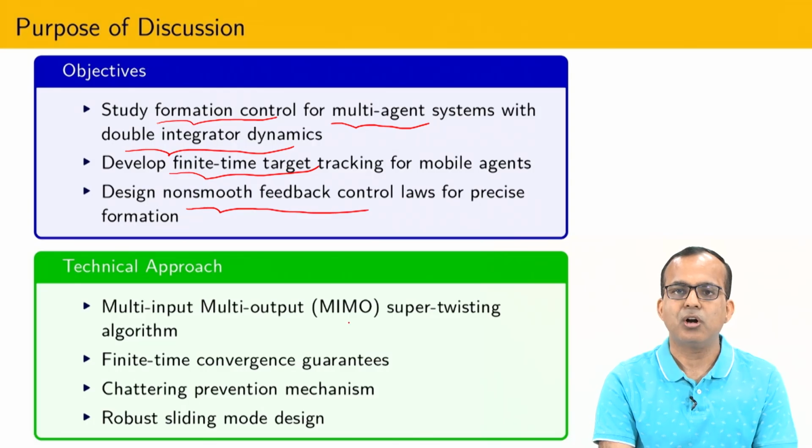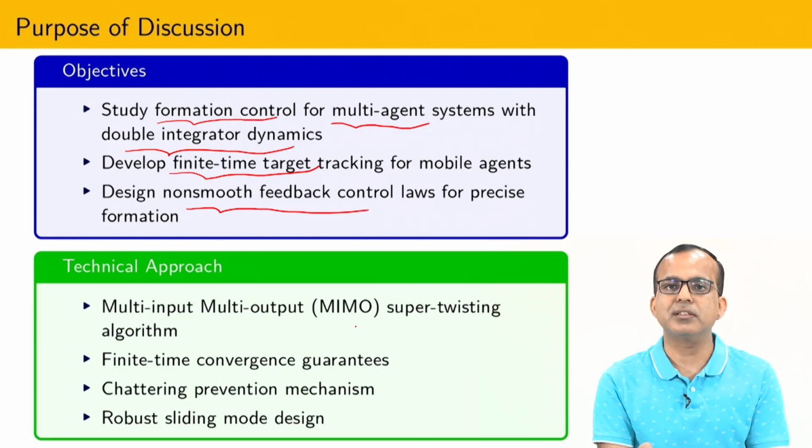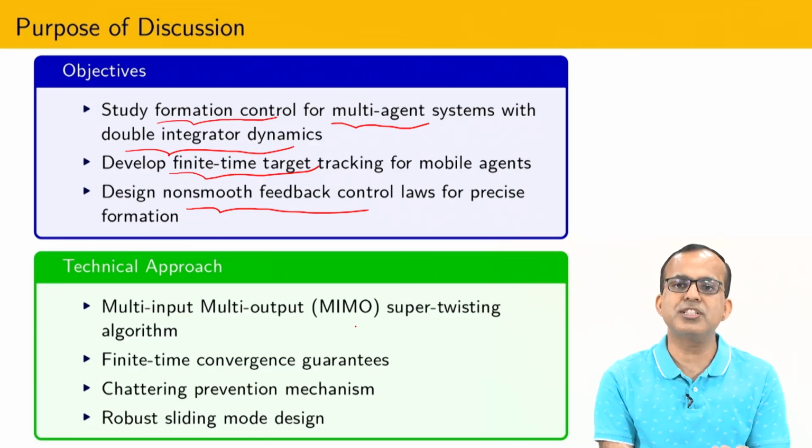And how to achieve this? It is possible to show that using classical sliding mode control. Since you have second order dynamics and here multi input multi output systems, what you can do is define a sliding surface, and after that you can apply the philosophy of multi input multi output classical sliding mode control based on unit vector control, and then you can achieve the same objective, but you cannot guarantee the finite time stability if you have a second order integrator chain of dynamics.